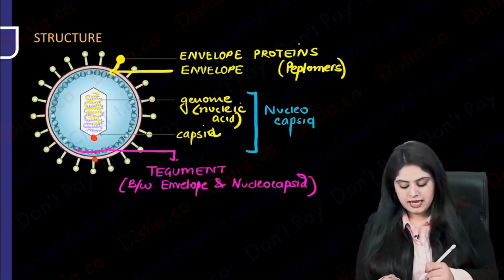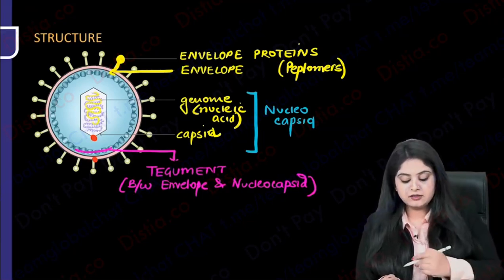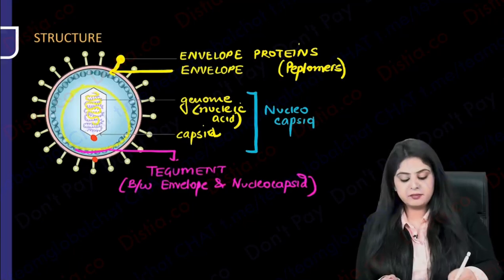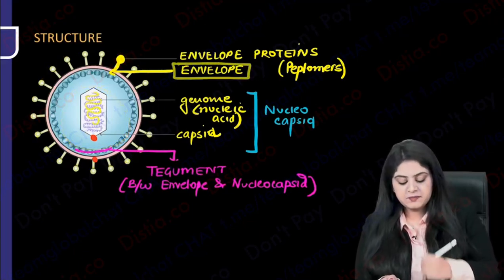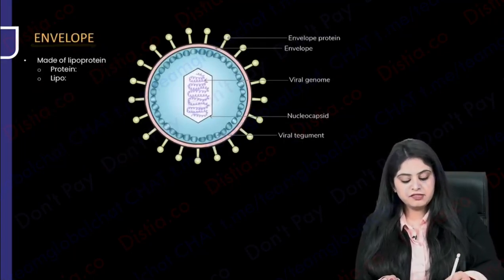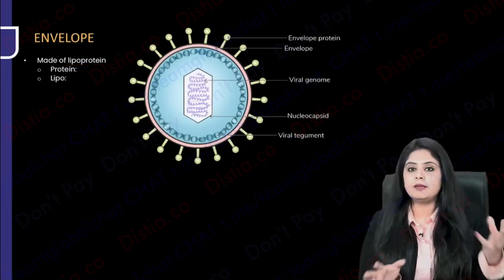Let's move forward and now look at everything in detail. So I'm going to talk about the nucleocapsid separately. I'm going to talk about the envelope separately. Let me start off with this envelope. So what is this envelope made up of?